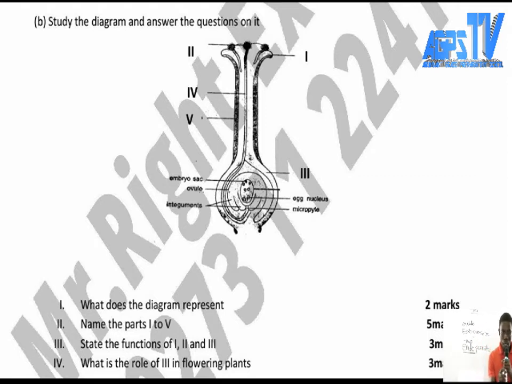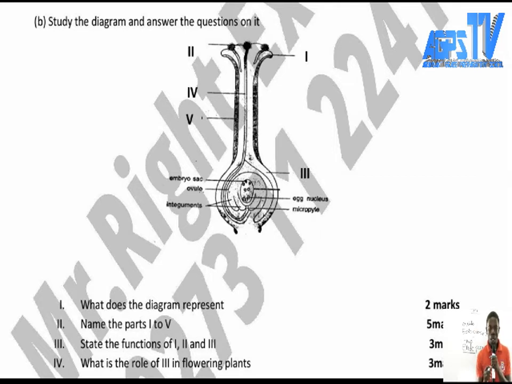We have also seen ovule, egg nucleus, and micropyle. So this is telling you that it is the reproductive part of a plant, a flower. They have brought this to guide you. So before you start, you have to read all the labels before you start answering the question.